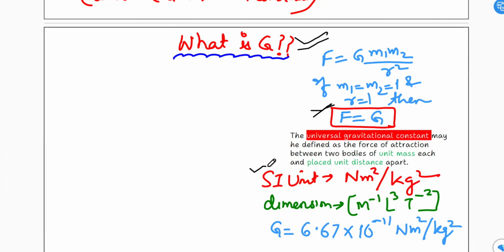SI unit is Newton meter square per kilogram square, and as far as dimensions are concerned, it is M to the power -1 L cube T to the power -2, and G is equal to 6.67 into 10 raised to power -11 Newton meter square per kilogram square.